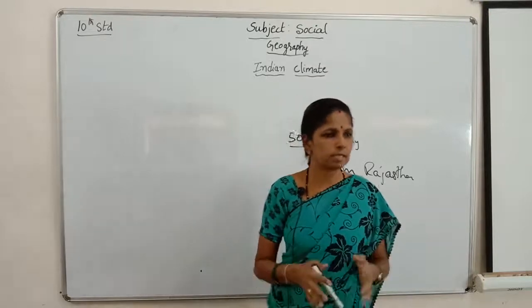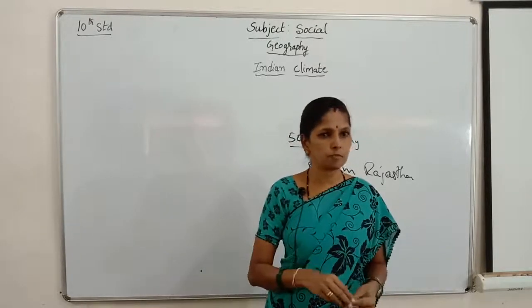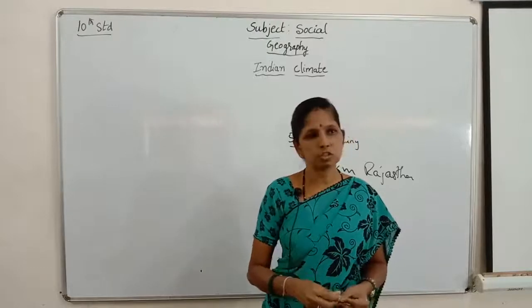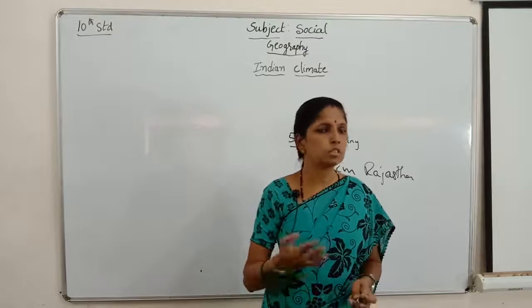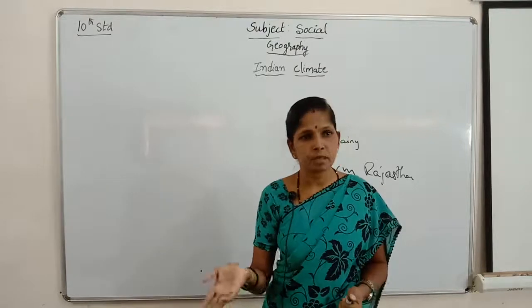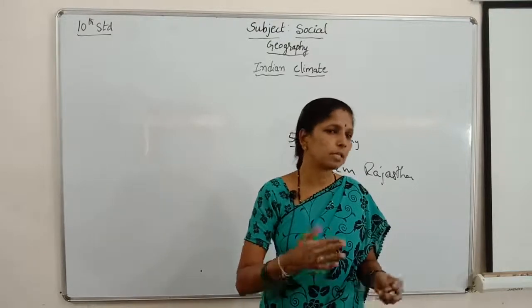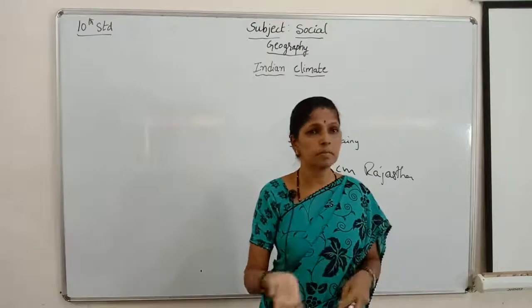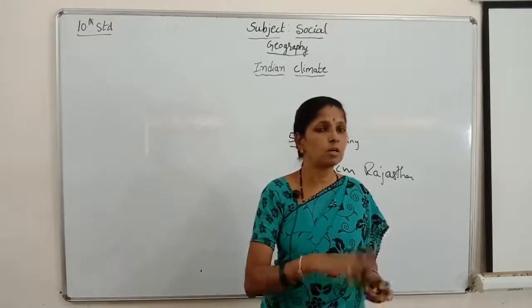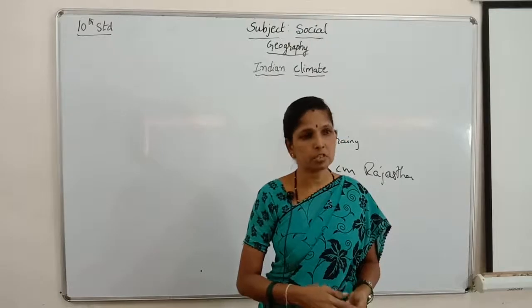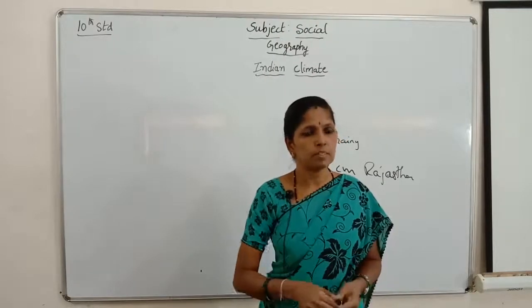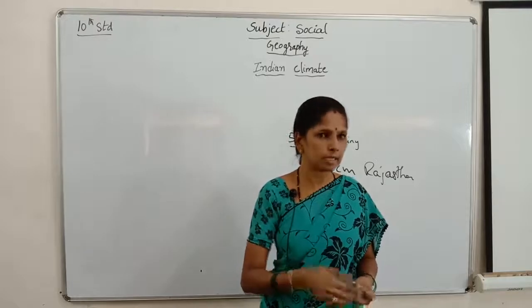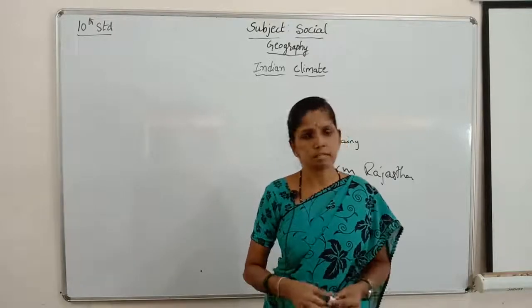This lesson gives more and more information about the climatic conditions of our country, so that we can know which area and which state is getting more rainfall, which state is getting less rainfall, and which is getting medium rainfall. Not only that, because of some climatic conditions, some crops get fertilized or harvested during these seasons.